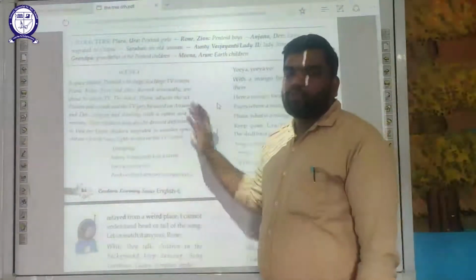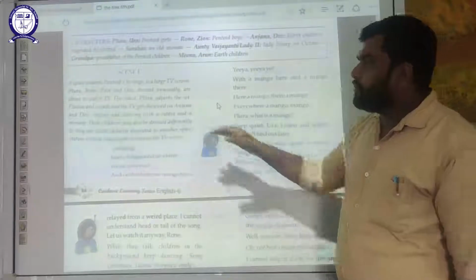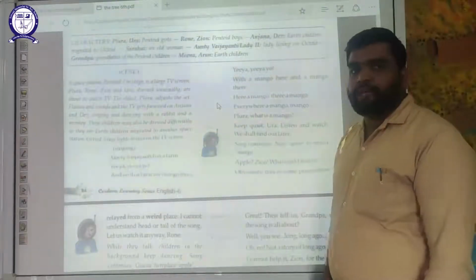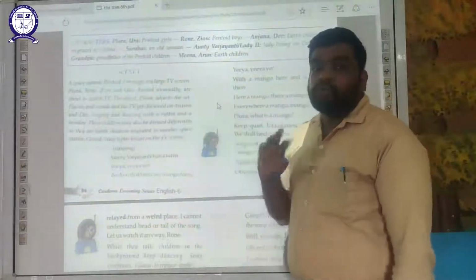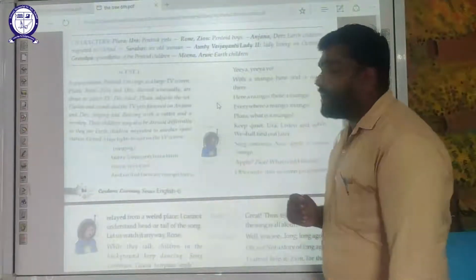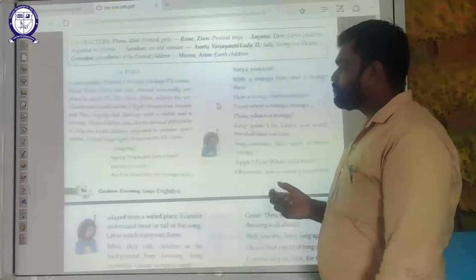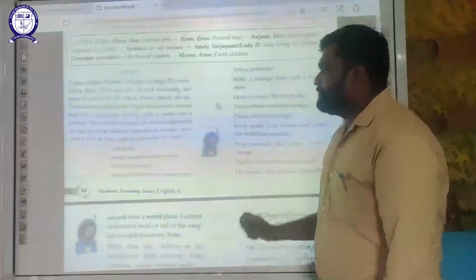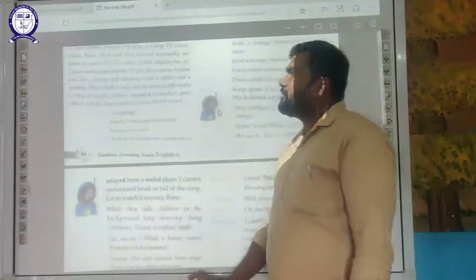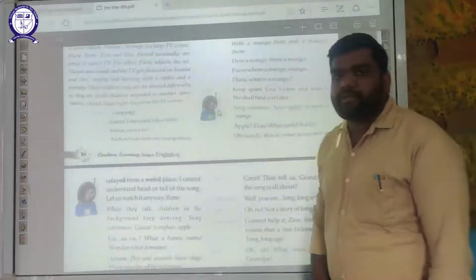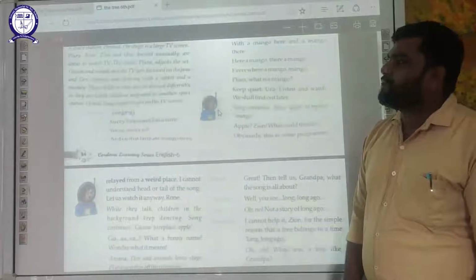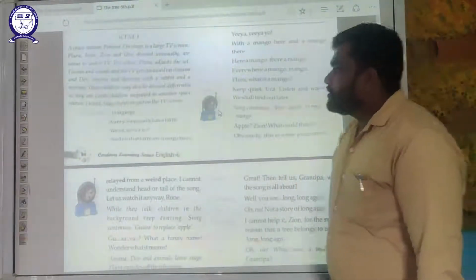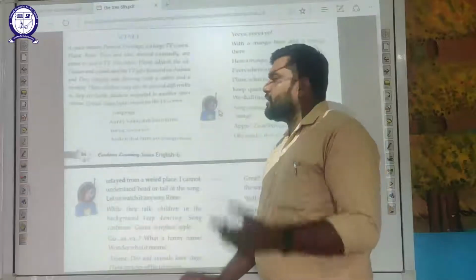Now we are told about the situation here. There are four children named Plura, Ron, Zain and Ura. There is a space station named Pantoid, and they are dressed unusually, in a different manner that we are not used to seeing. Okay. And Plura adjusts the TV set and they start watching the program. There are two children, Dev and Anjana. They are singing and dancing with a rabbit and a monkey. These children are from Earth. Okay. So they are singing and dancing.